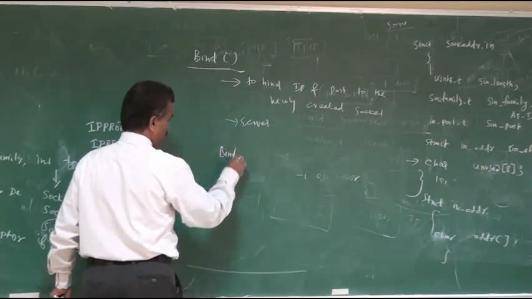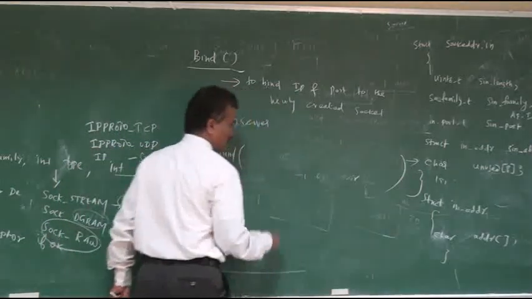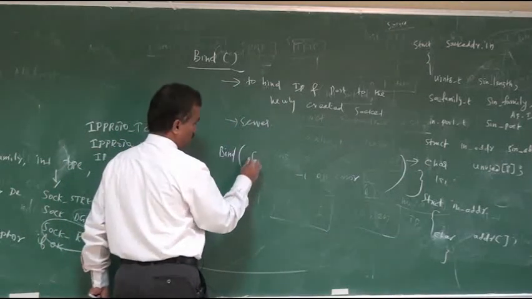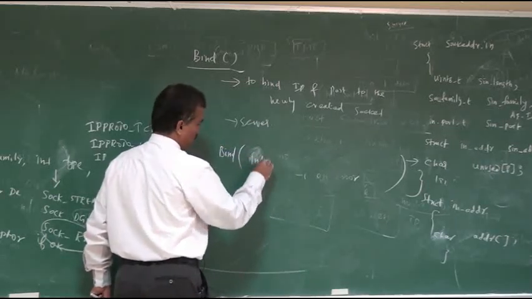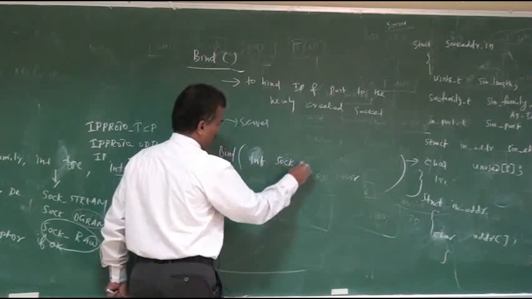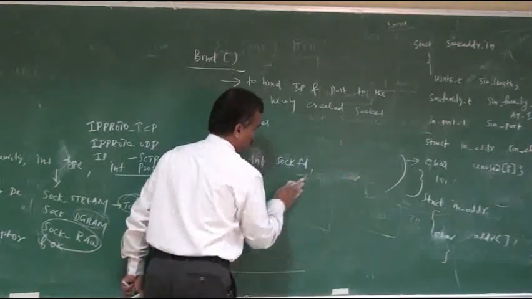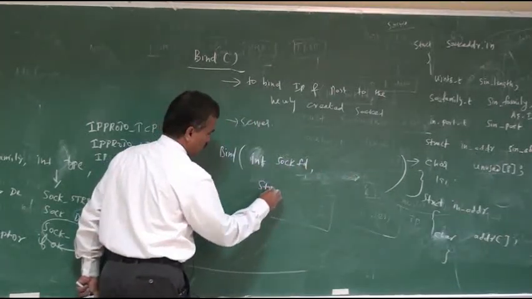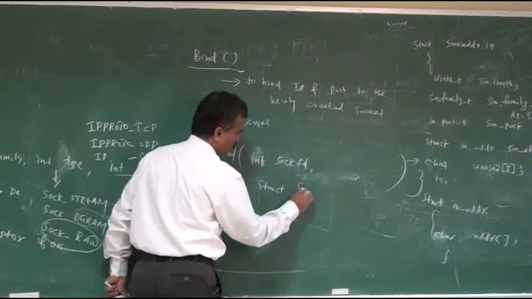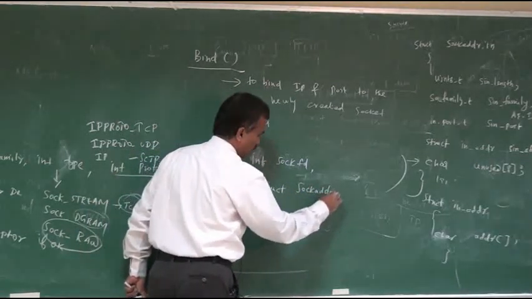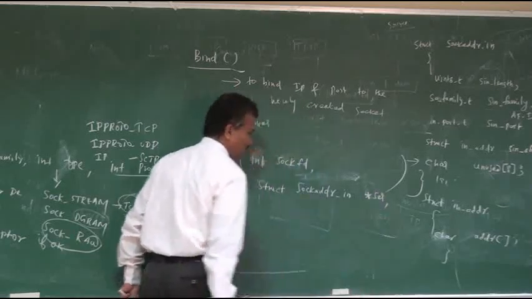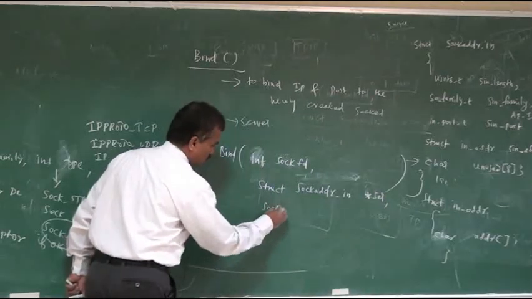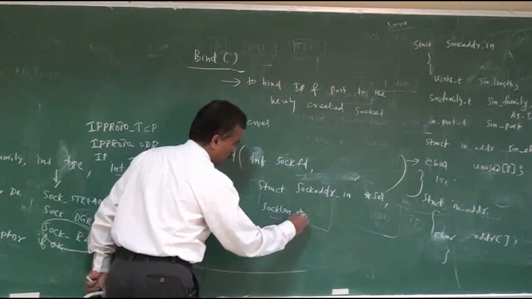Bind takes the same integer socket file descriptor, then the socket address structure, nothing but the struct sockaddr_in *server structure variable, then socklen_t, the length of the socket address structure.